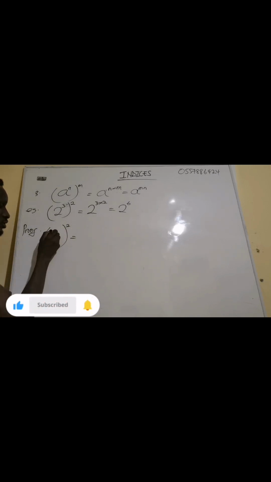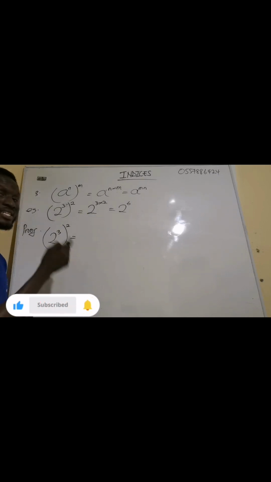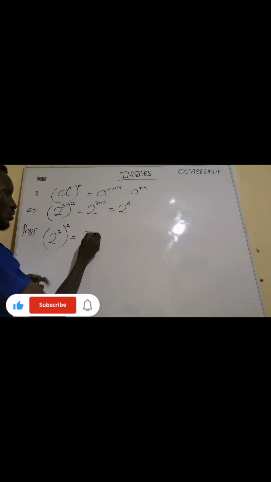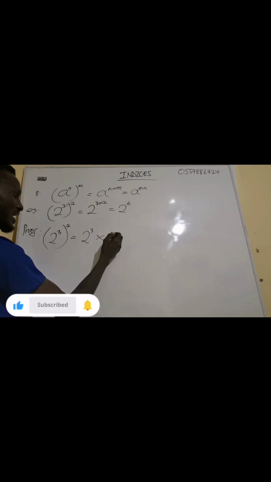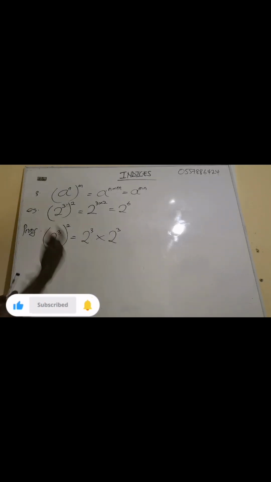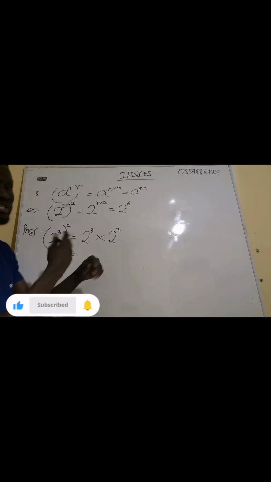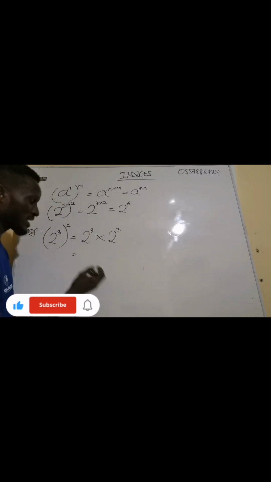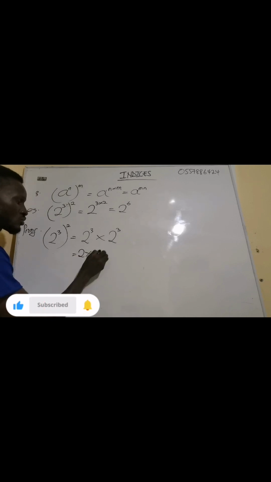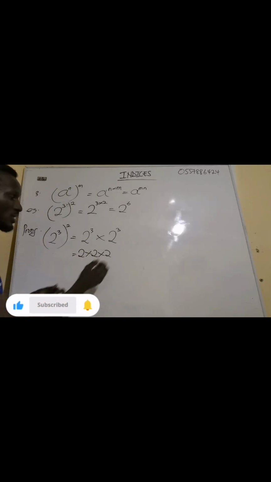So if I have 2 exponent 3, exponent 2, it means 2 exponent 3 is multiplying itself 2 times. So I'm going to have 2 exponent 3 multiplying another 2 exponent 3. Now, if you have 2 exponent 3, the expanded form is the same as 2 times 2 times 2, because it means the 2 is multiplying itself 3 times.